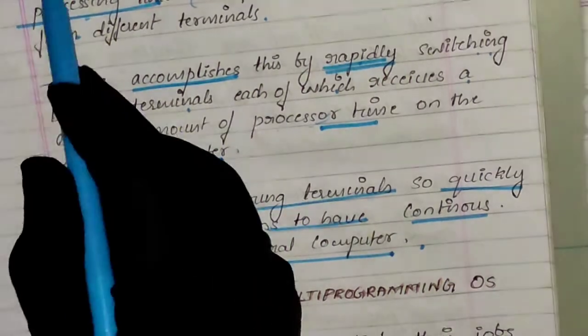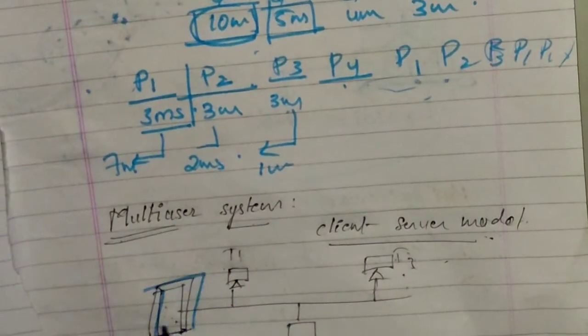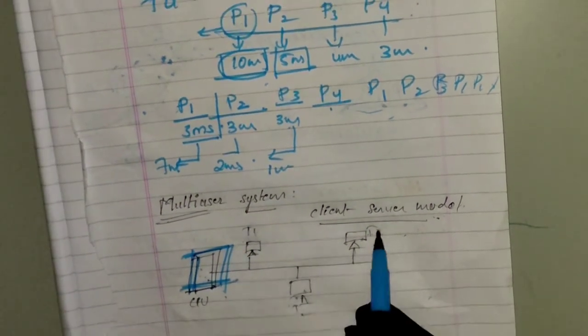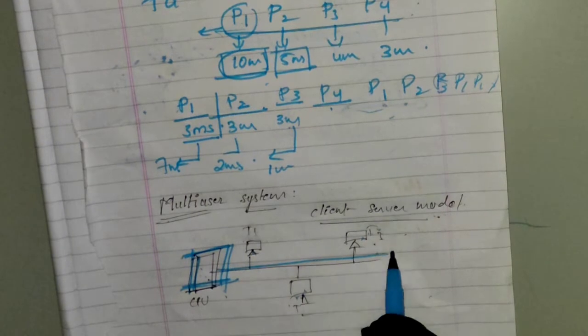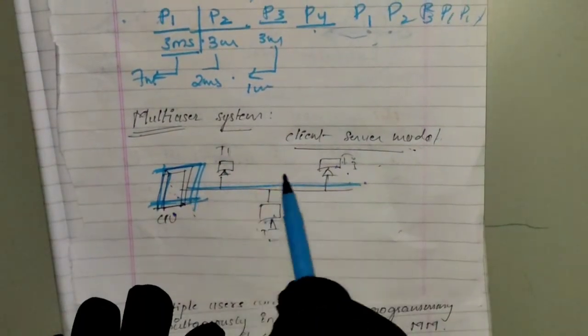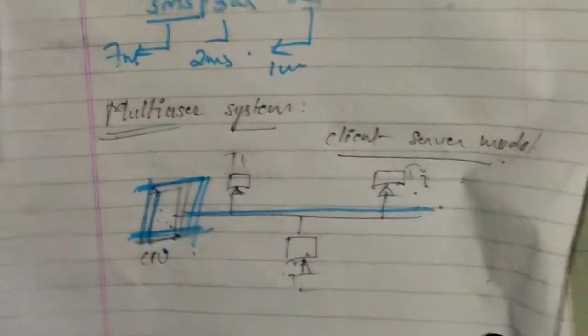Okay, I hope this is clear. This is like a client-server model, where one system, one central unit, will be there. Many systems will be connected to it, and these systems can use the central computer simultaneously, continuously.